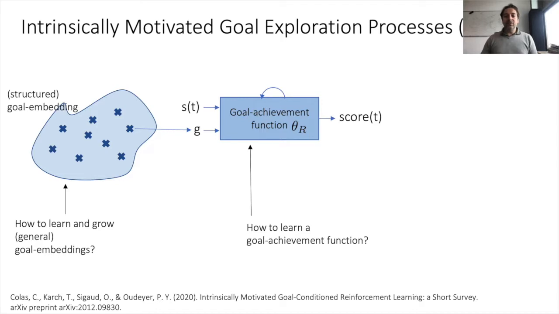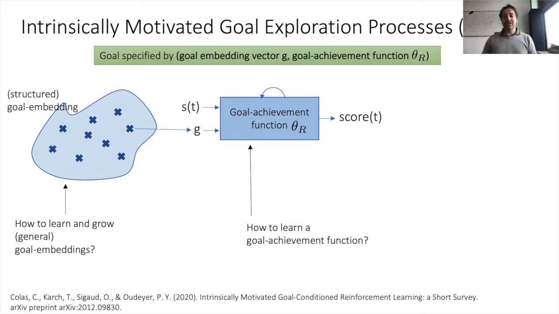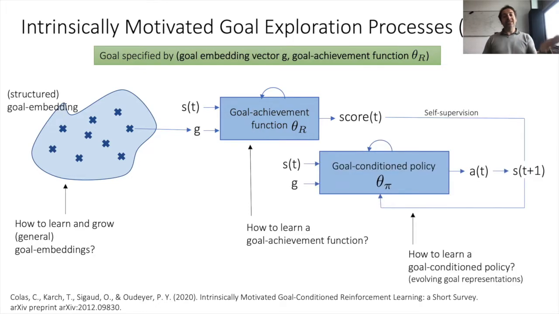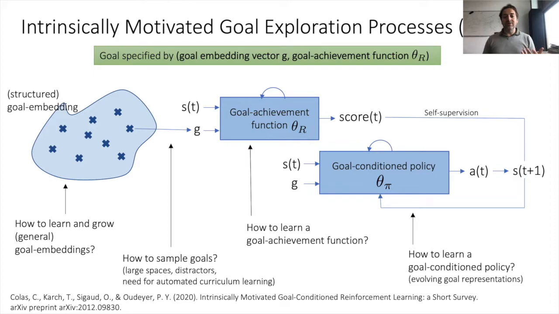And so conceptually, here, a generalized goal is the pair associating a goal embedding and the goal achievement function. And if you add a policy to this specification, then you get what we call a skill. Of course, when the agent samples a goal, it will try to learn how to achieve this goal with a goal-conditioned policy and use the internal goal achievement function as a self-supervised learning signal. And last but not least, how to sample goals, especially in the real world with large spaces, many distractors, easy goals, difficult goals, so how to estimate the curriculum of learning about these goals.